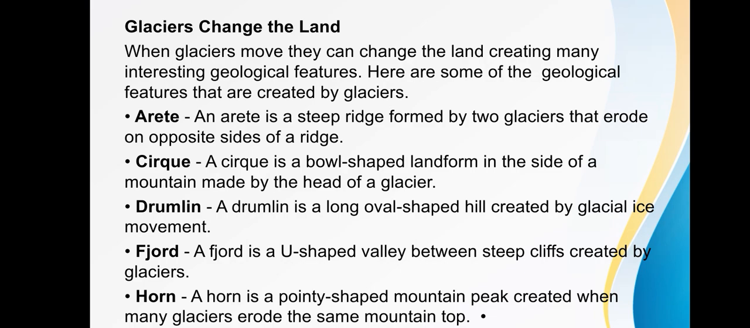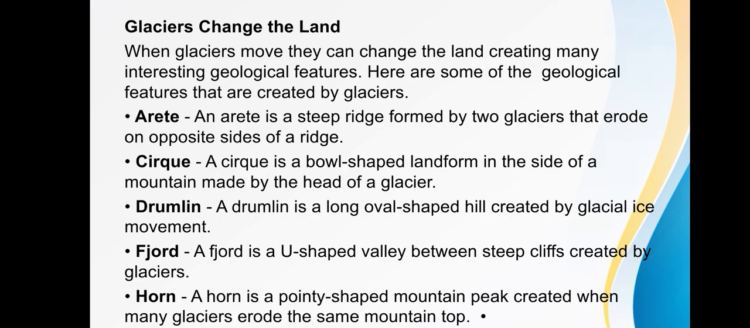Drumlin. A drumlin is a long oval shaped hill created by glacial ice movement. So drumlin, oval or elongated hill believed to have been formed by the streamlined movement of glacial ice sheets across the rock debris or till. The name is derived from the Gaelic word drum, rounded hill or mound, and first appeared in 1833, the drumlin.